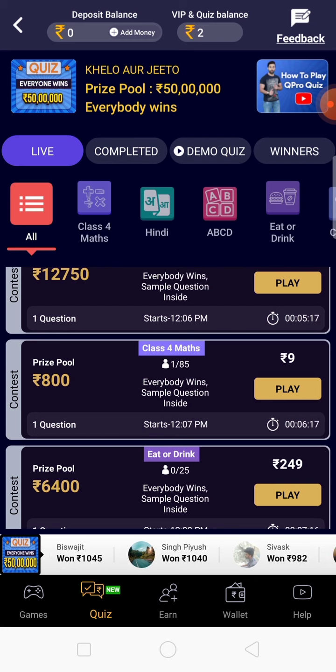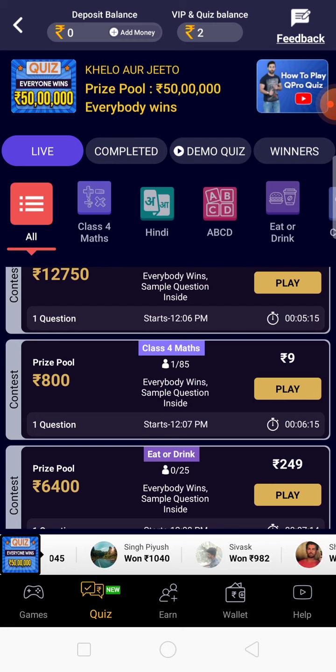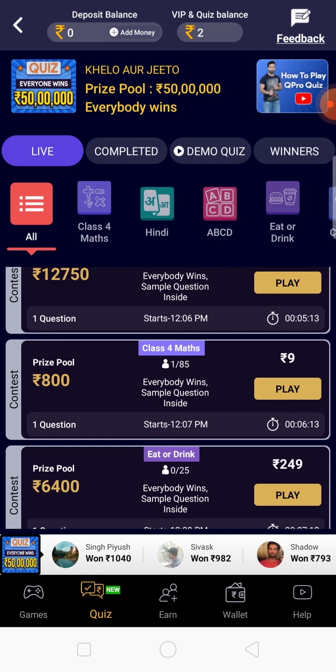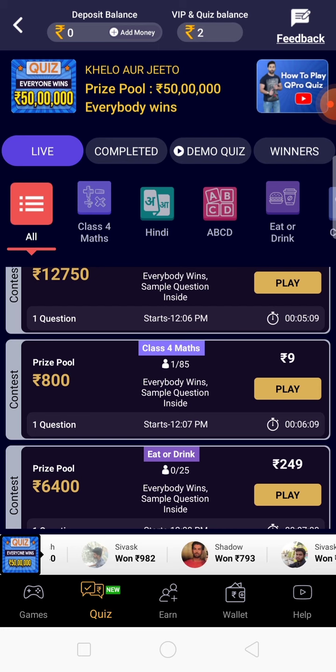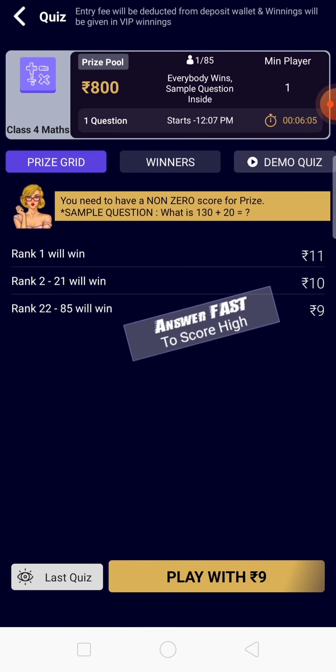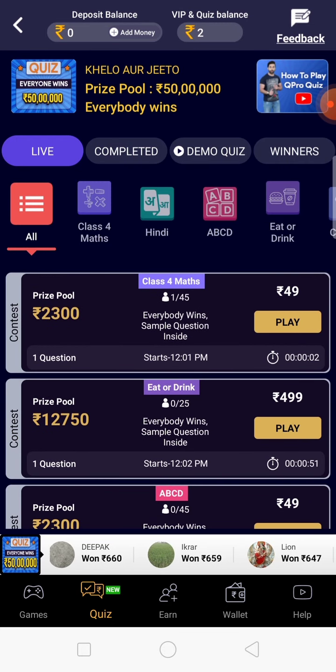If you click here and start playing, normally there is nobody who plays it at night. If you play using 9 rupees, then the first winner will always win 11 rupees. Suppose there is no one playing and only you are there, you will for sure win 11 rupees, but your answer should be correct. And normally the questions are very simple.